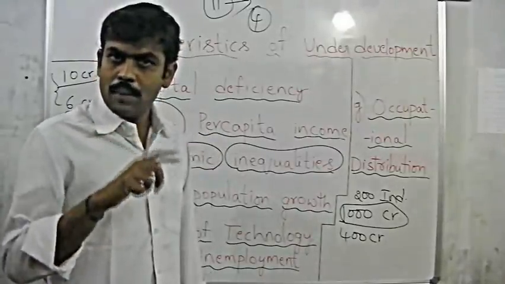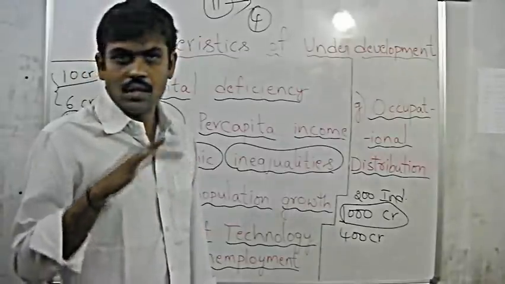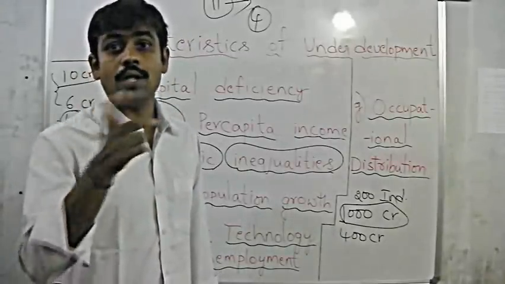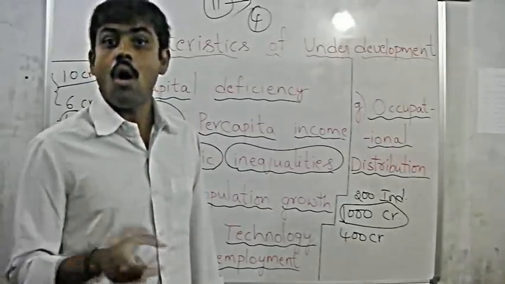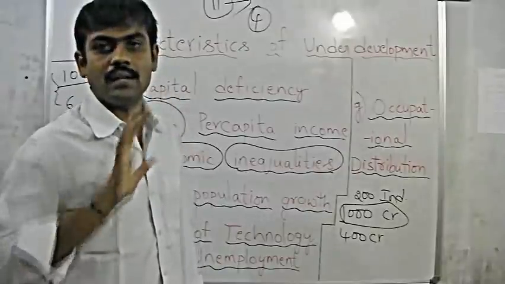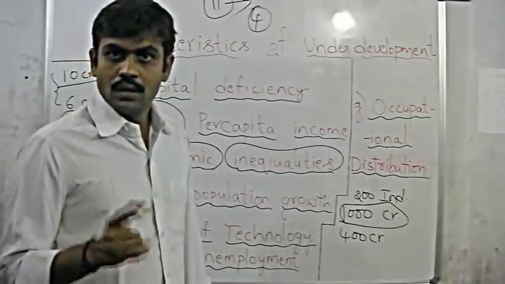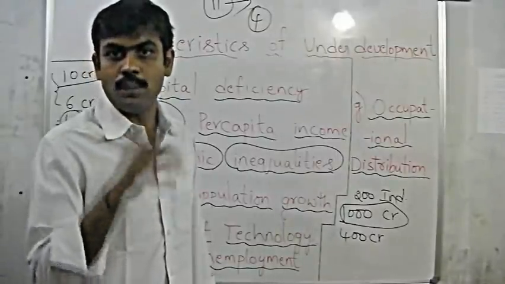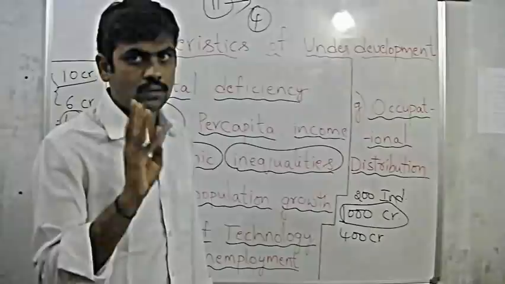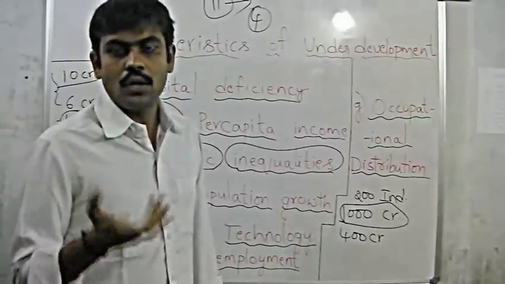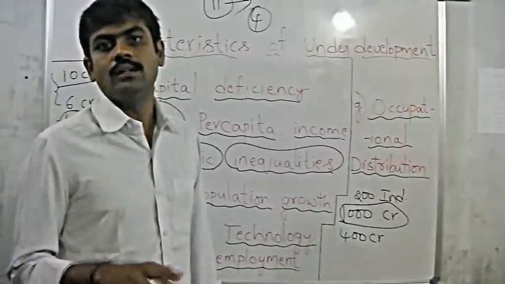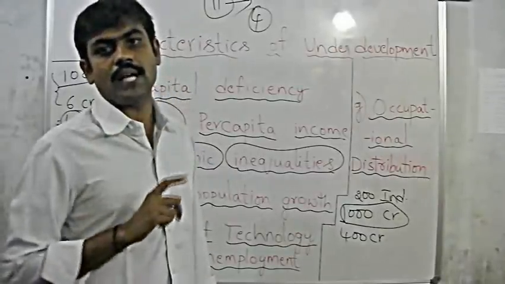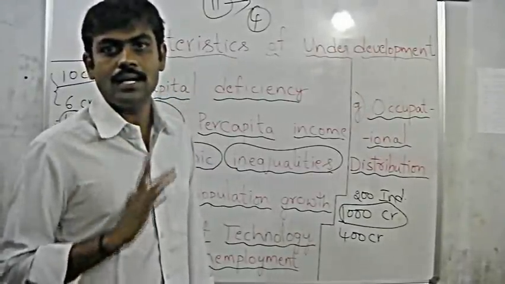So if the unemployment is huge, meaning there is no work for huge numbers of people, then they are not going to contribute to the production or thus to the development of the country. The more people are employed, remember the employed people should be willing to work and they should have the caliber to work, the more the production, thus the more the economic growth of the country, thus the development of the country.